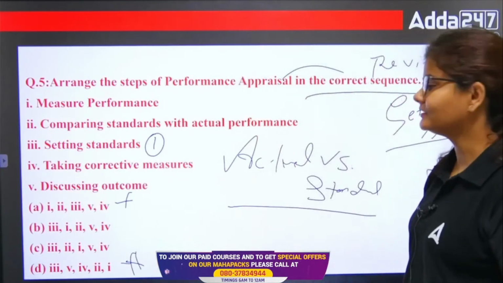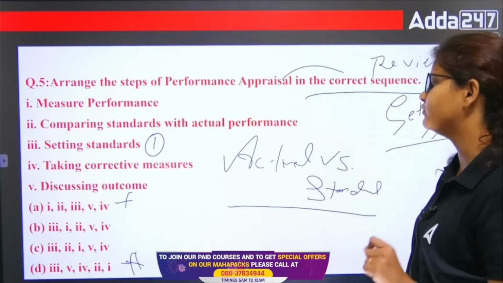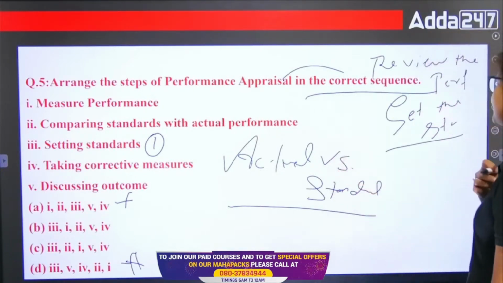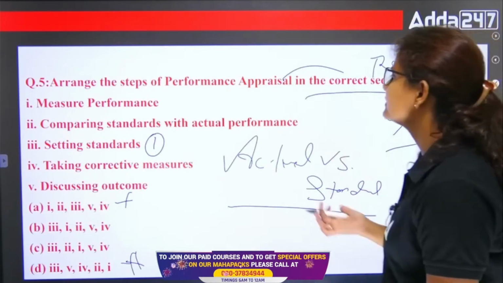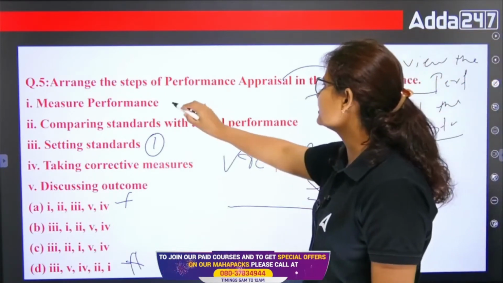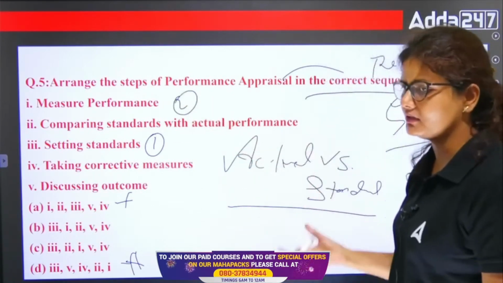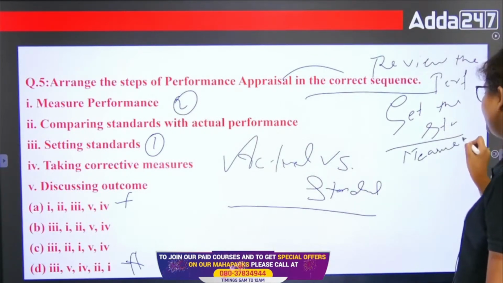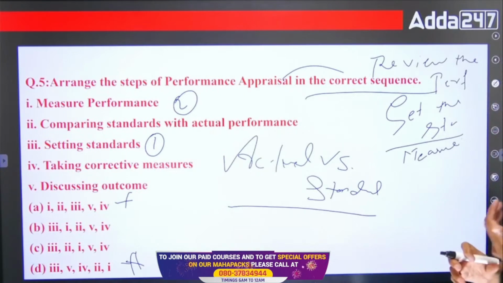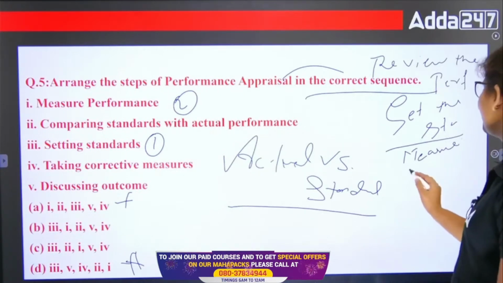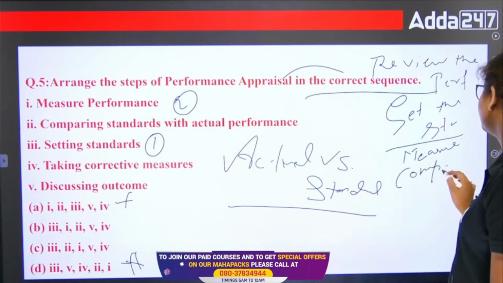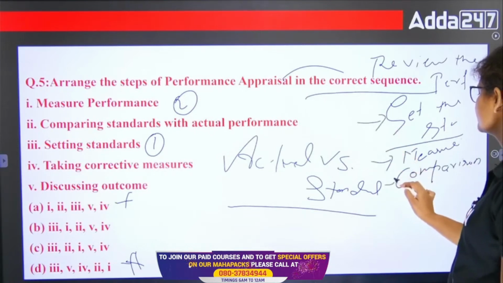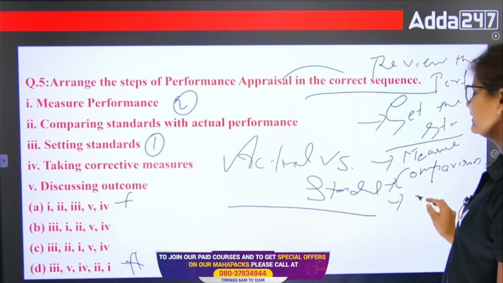B is what? That is third, 1, second, 5, 4. C is third, 2, 1, 5, 4. Right? Now this is the first one, setting standard. Now B's second part is you have to measure the performance, right? Before comparing, first you have to measure the performance, right? Whether that employee has done something good or not, that you have to measure. Then you have to do the comparison. Comparison you have to start, right? Then you have to discuss the outcome.